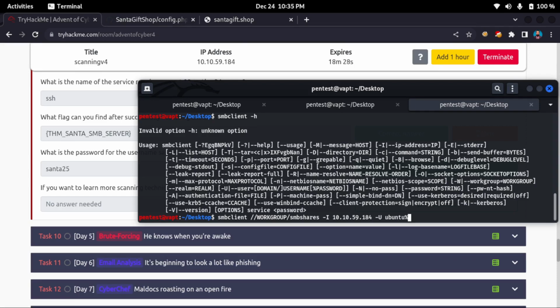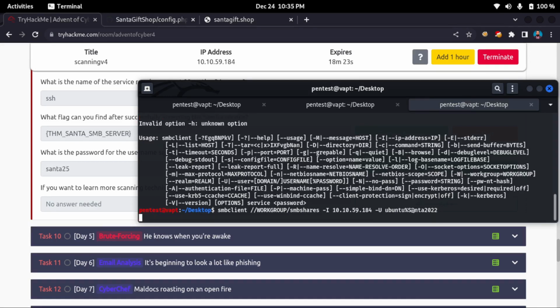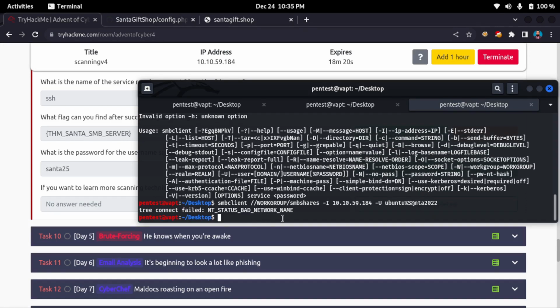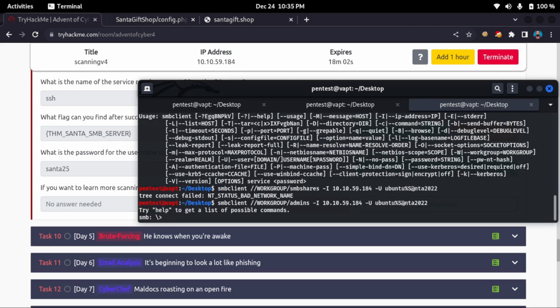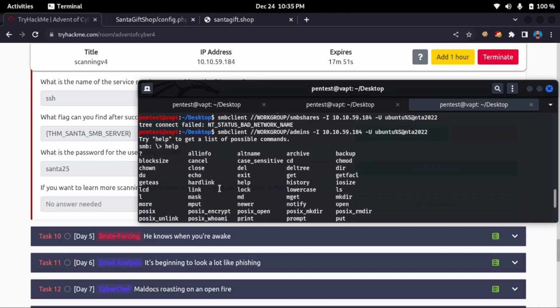Give a percentage here, and then 2022. I'll just try to connect with the username and password. It says not able to connect. Let me check admins. I was able to connect to admins actually. So now I can do help to get the list of possible commands, and I can use any of these commands.